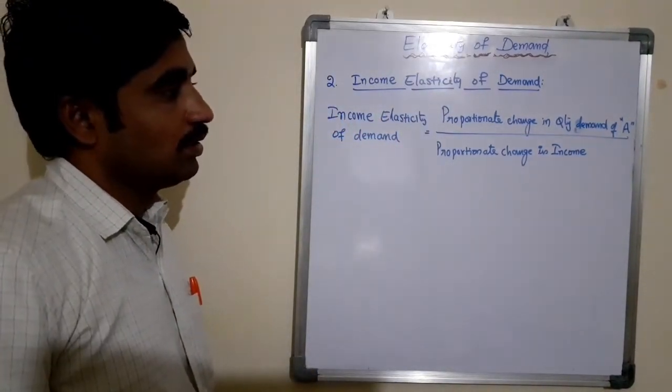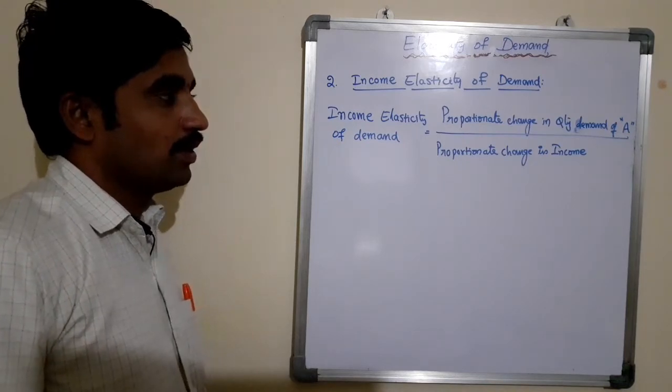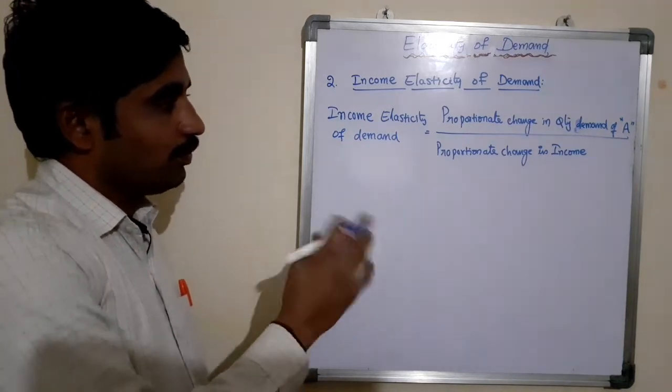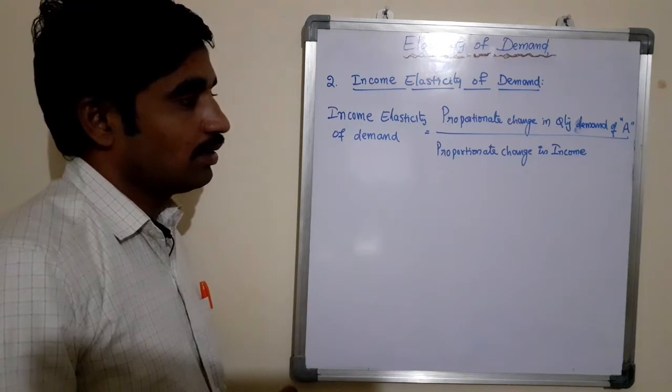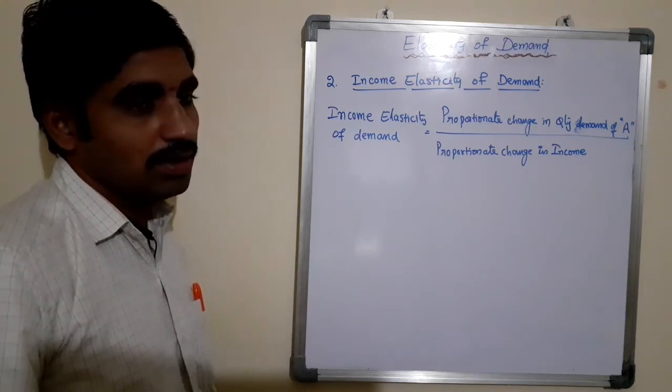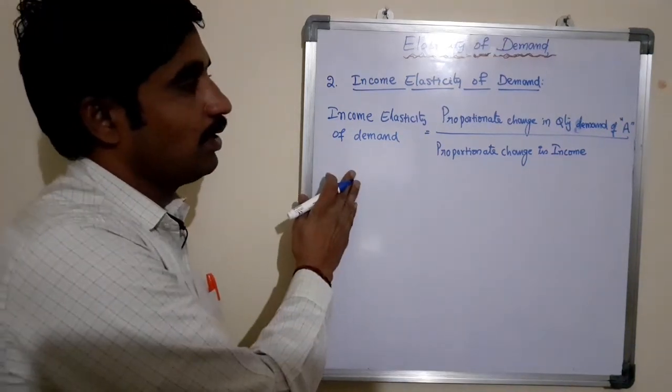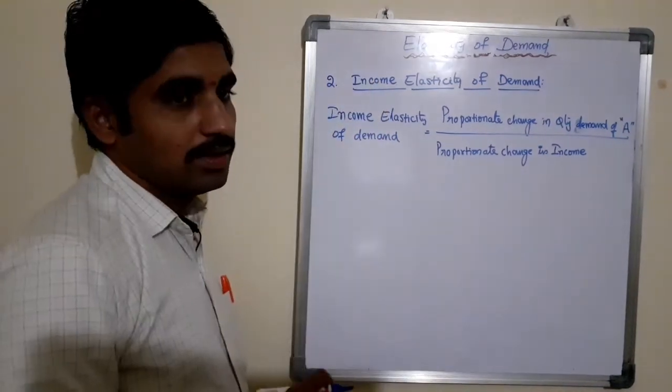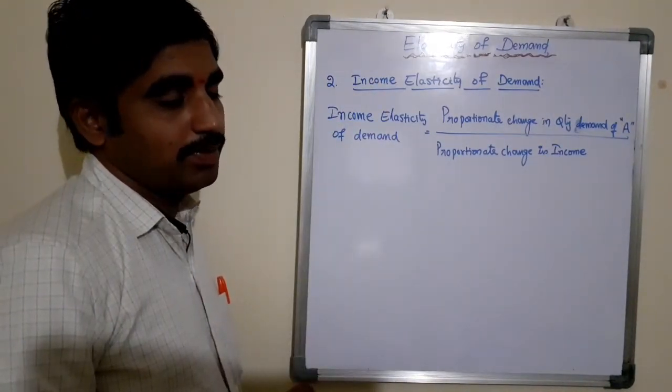So this is the formula used to calculate income elasticity of demand.